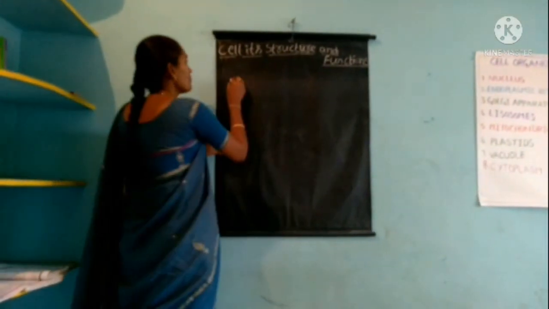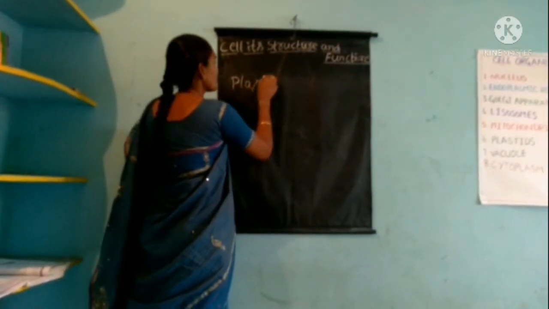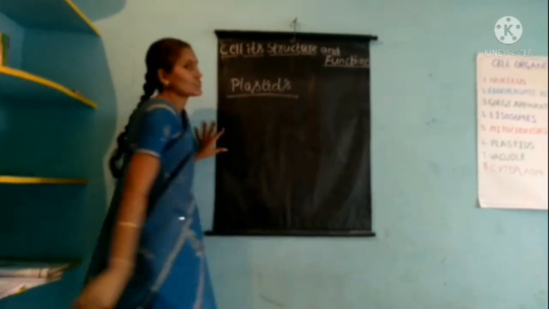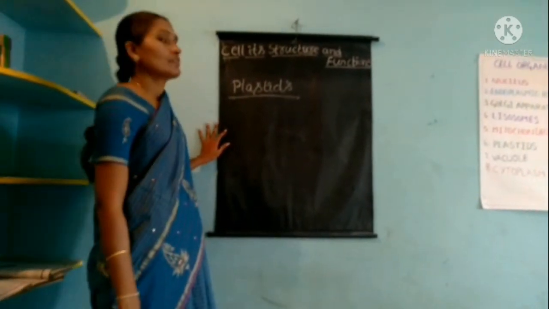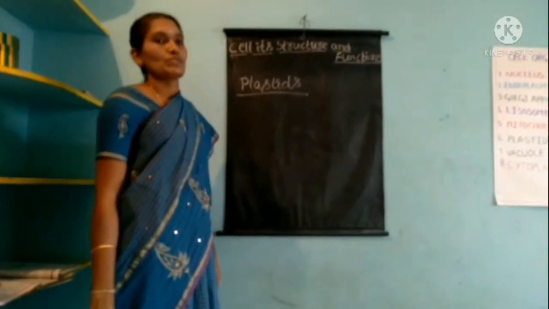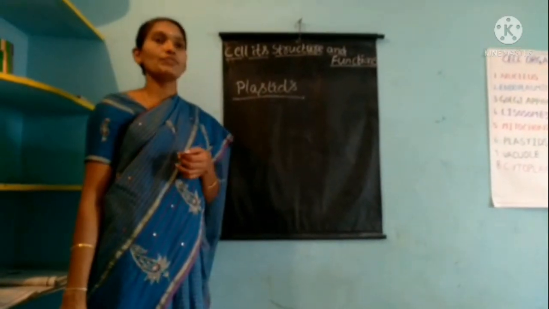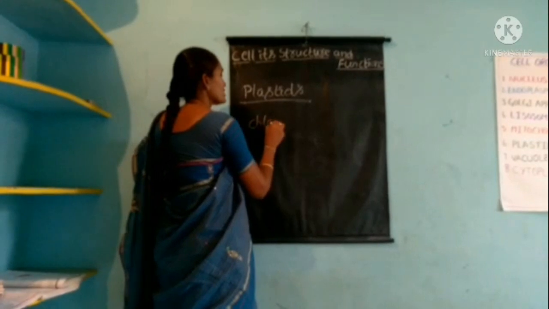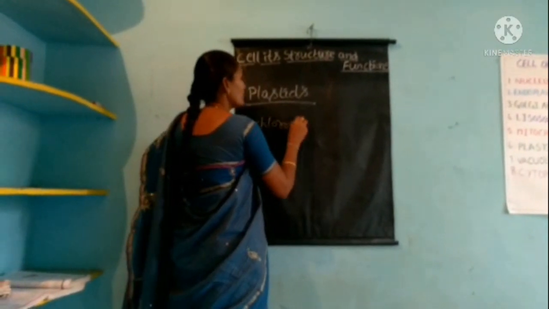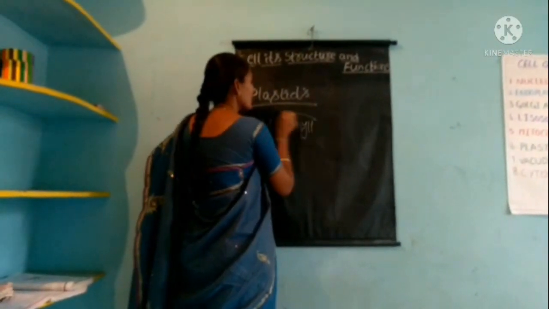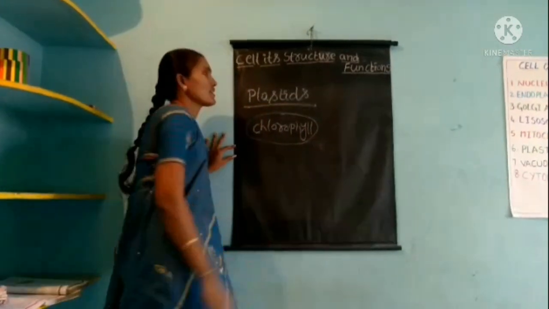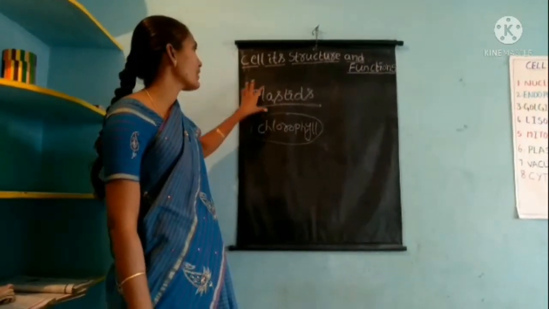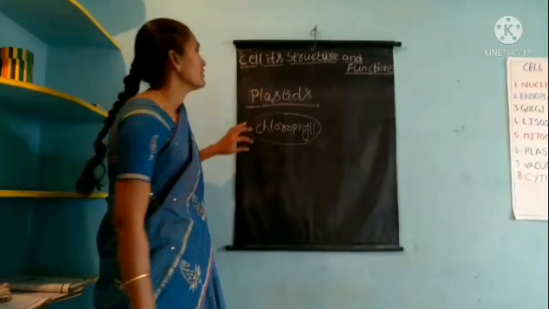Next cell organelle is the plastid. Children, if we take any type of leaf and scratch that leaf, one green substance is there. That is called the chlorophyll. This chlorophyll contains some chloroplasts. These chloroplasts are also one type of plastid.